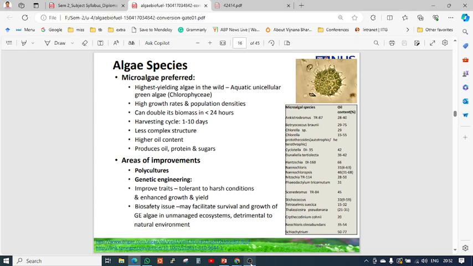Then higher oil content: inside the algae cell, oil is there. Oil content is more as compared to the cell wall and other starch content. It produces oil, protein, and sugars. Starch is nothing but sugars, and the cell wall is nothing but protein. That is called cellulose.